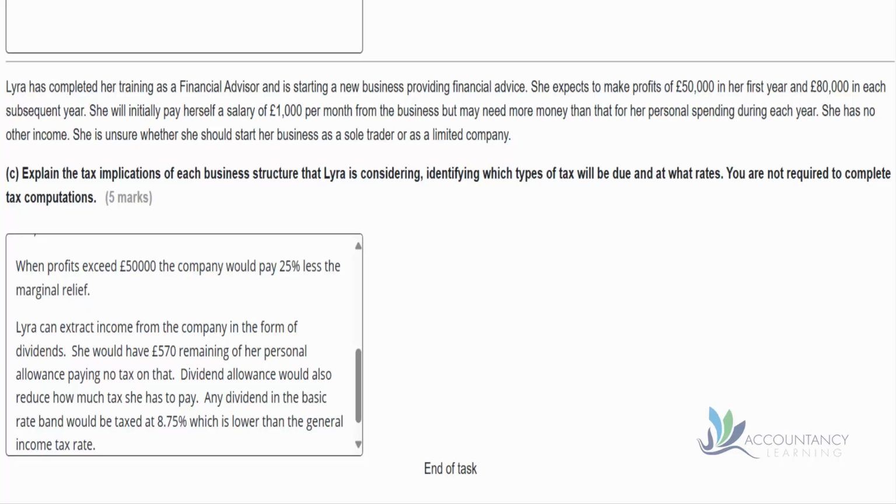Now we saw in the reference materials there's also rates for the higher rate band as well, which we could also mention in our answer. But we saw that in the reference materials. Again, we're not going to include that in text in this video now.